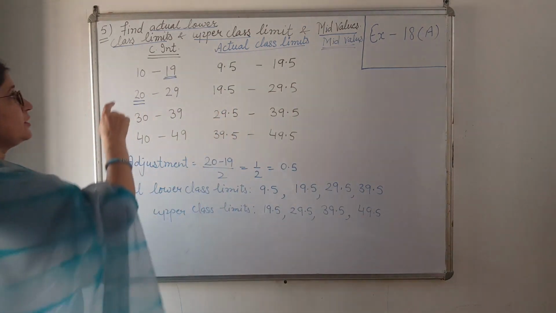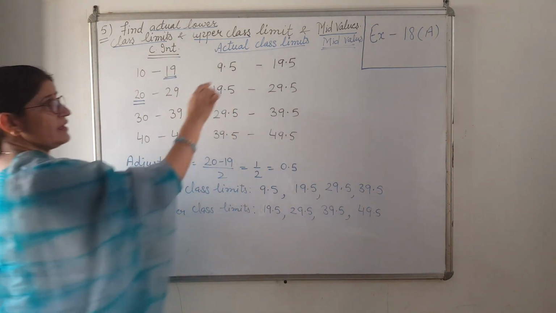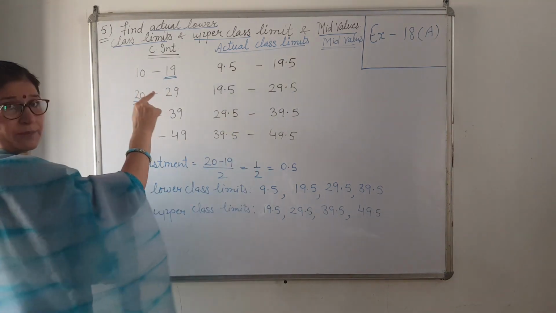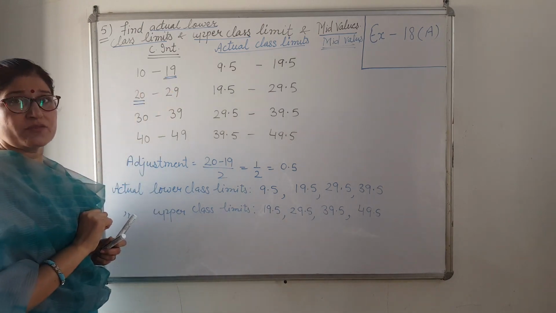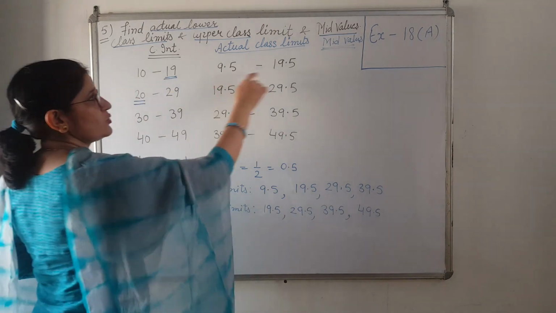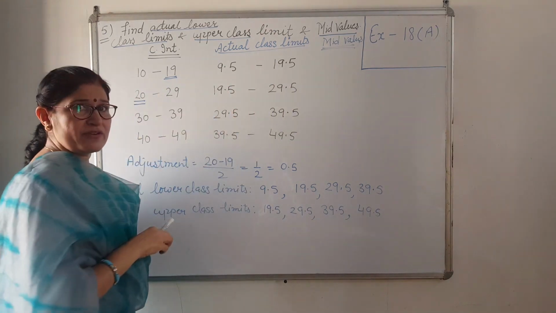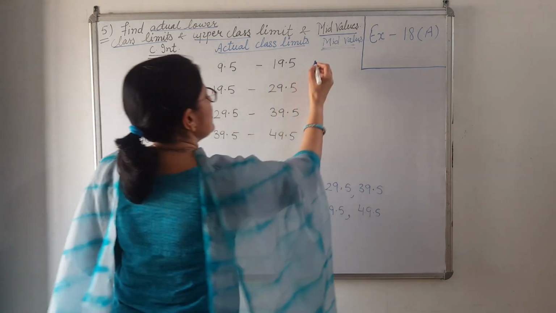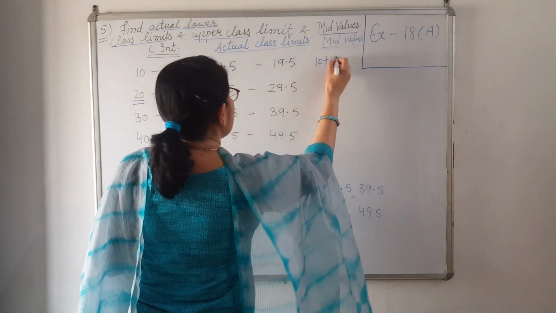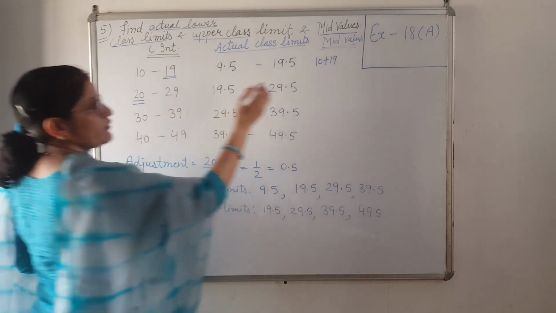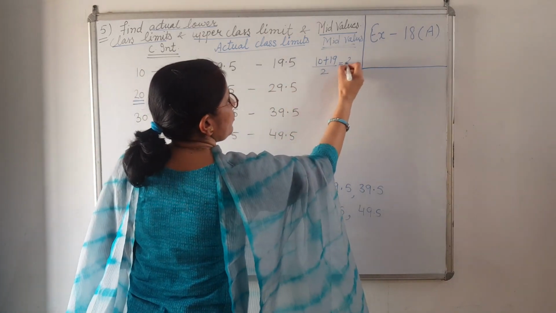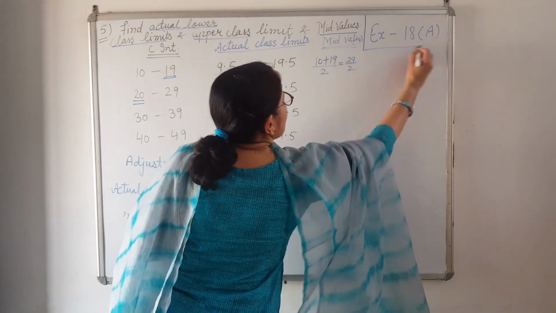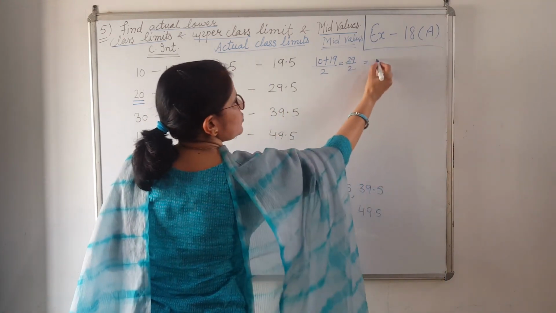You can take the given class limits or you can take the actual class limits. Take the first class interval and add them. 10 plus 19, what we will get? 29. Or here also when you add 19.5 with 9.5, what we are getting? We are getting the same. So you can take any, that is up to you. Otherwise 10 plus 19, now we are adding two class limits here, so we divide by 2. 29 over 2 and what we will get? You divide, 2 ones are 2, 2 fours are 8.